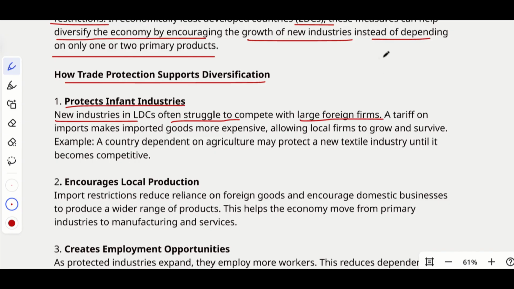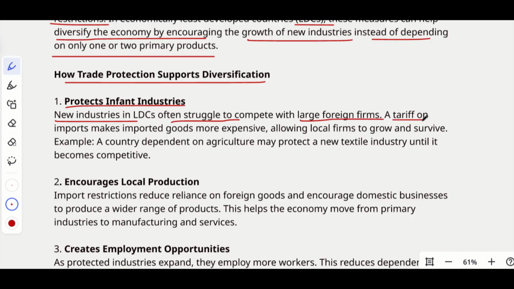You might have already learned that MNCs and other companies with multiple shops and multiple locations, a lot of franchises and all, can reduce or cut the production cost by producing in larger quantities. But for a new industry that has just started its operation, it won't be possible, right? So we need to protect them.